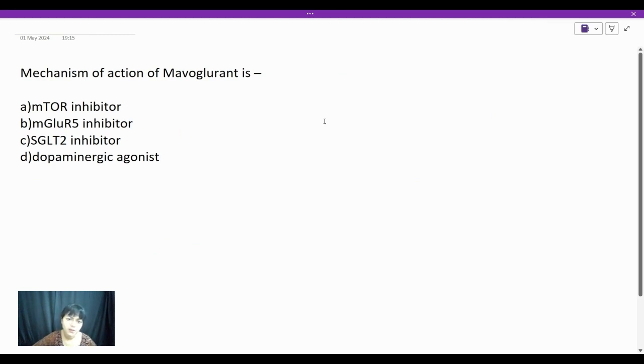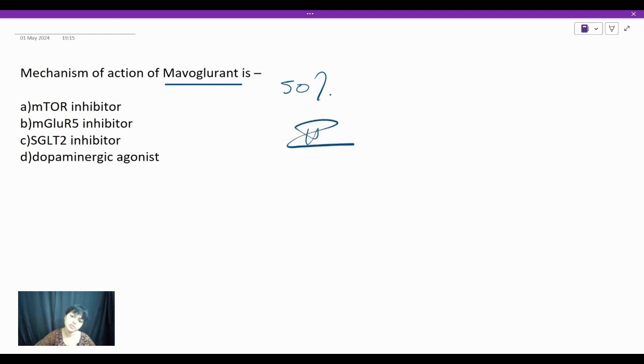Mechanism of action of mavoglurin. So why this? I could have kept it at level 1, but why did I keep it at level 2? Because this is a drug many of you might not be knowing. At least 50% of you are not knowing this, and others are knowing, okay? So that's why this is a level 2 question.